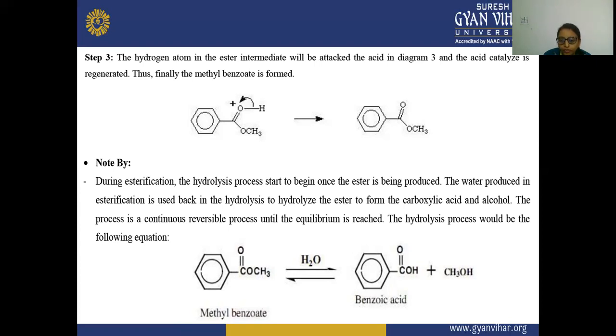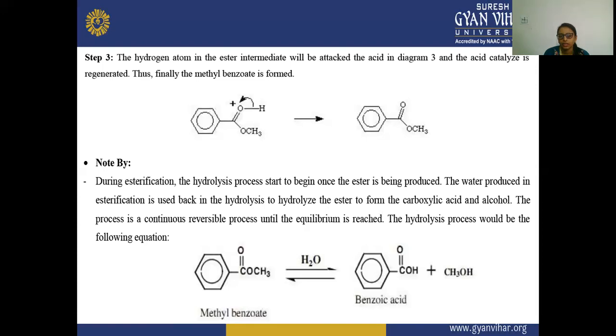So here during esterification, the hydrolysis process also starts once the ester is formed. After that, this water which is produced during the esterification is used back in the reversible reaction, in the hydrolysis, to hydrolyze the ester.